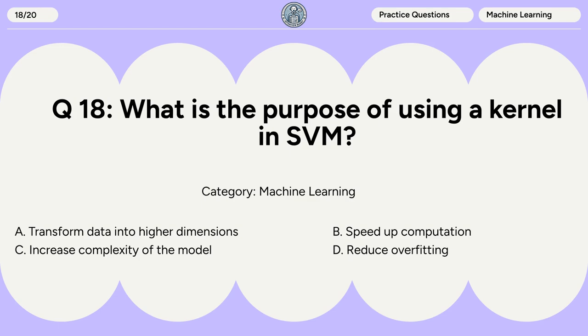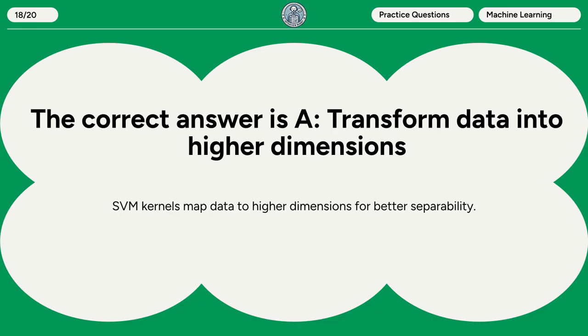Question 18. What is the purpose of using a kernel in SVM? A. Transform data into higher dimensions. B. Speed up computation. C. Increase complexity of the model. D. Reduce overfitting. The correct answer is A. Transform data into higher dimensions. SVM kernels map data to higher dimensions for better separability.